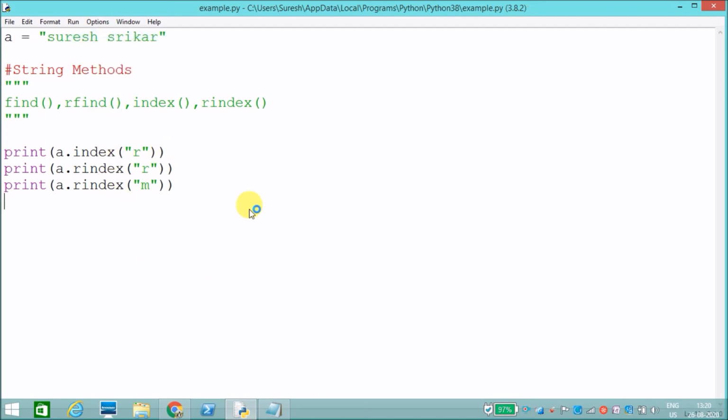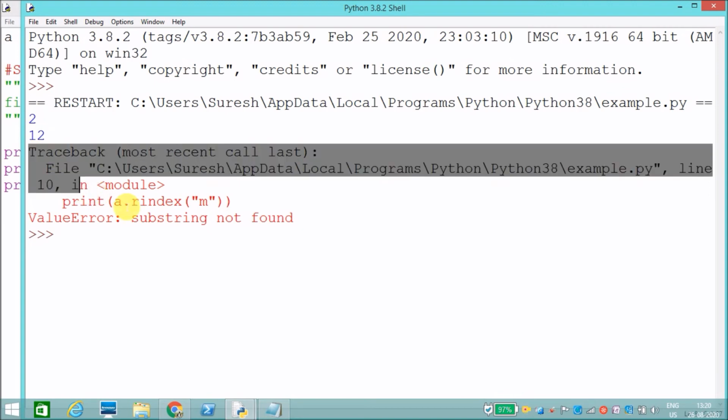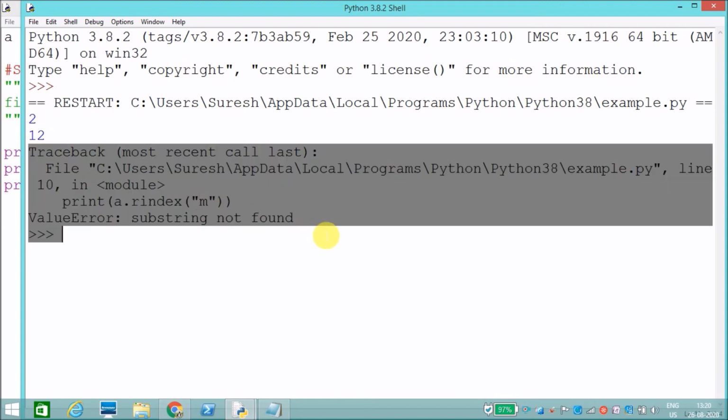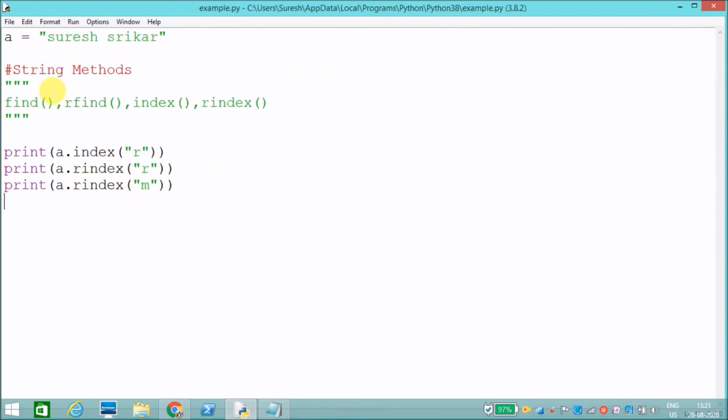See, first occurrence, last occurrence. It will return an error, whereas find returns -1. Index returns an error for a character which is not present in the string. That is the difference between find and index. Okay, you got it right. What is the difference between find and index?